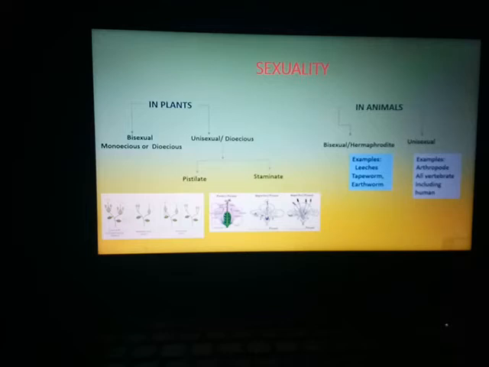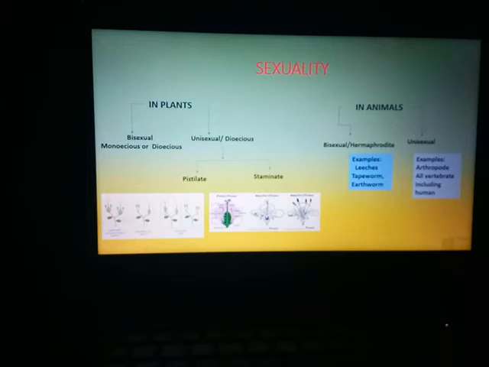Basically in plants, when both the sexes are present, it is said to be bisexual. If only one sex is present, it is known as unisexual. Now, even in plants, if the flower or the plant is bisexual, sometimes two individuals are involved.